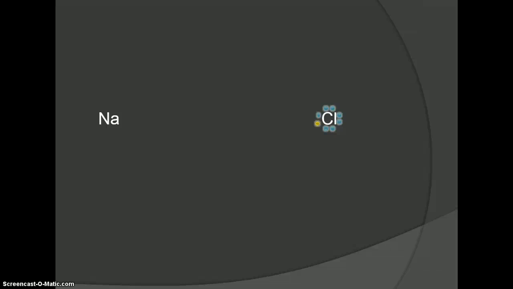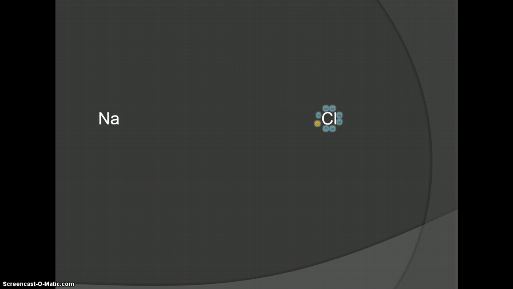Chlorine, on the other hand, is not going to lose 7. It's much easier to lose 1 or 2 electrons. It's not easy to lose 7 or 6 valence electrons. So it's much easier to gain one, so it did that. Again, this is where electron affinity comes in. Chlorine has a high electron affinity, so it wants to gain an electron. So it does. It gains an electron, and now it has 8. As you can see, count them up. 1, 2, 3, 4, 5, 6, 7, 8 valence electrons. It's lost energy. It's satisfied.